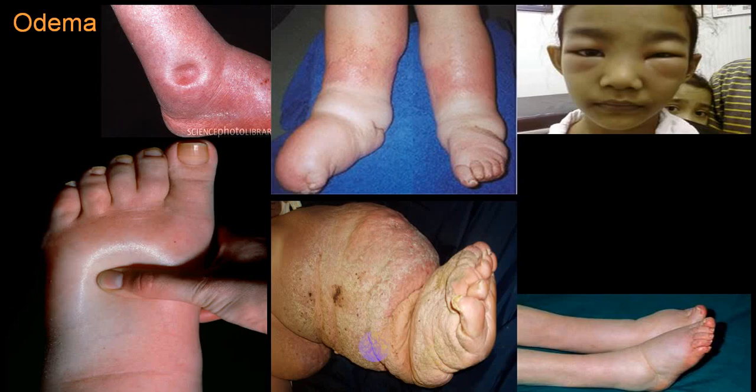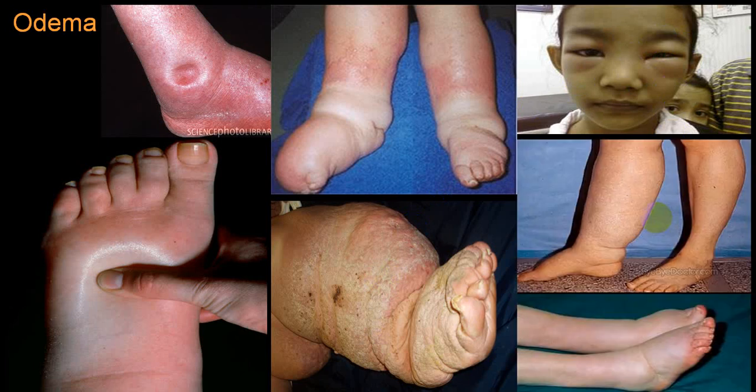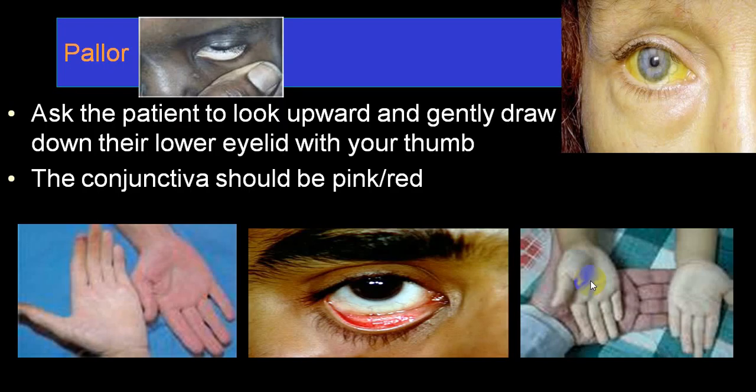This is edema, pitting on pressure. This will be lymphedema. This is what we call periorbital edema, quite common in angioedema and in the case of nephrotic syndrome. This is again unilateral edema, which will be quite common in the lymphatic variety. Also in the case of venous edema, we'll be doing that separately when we do edema.